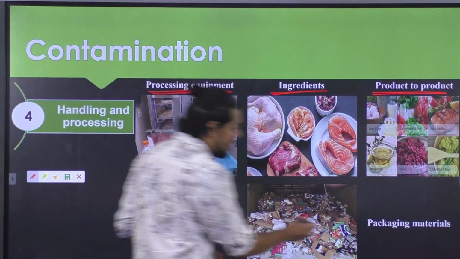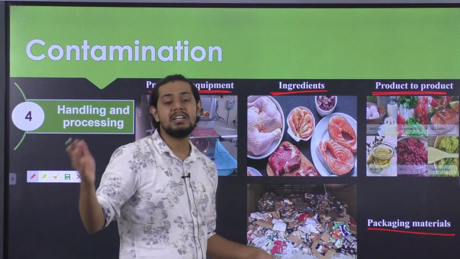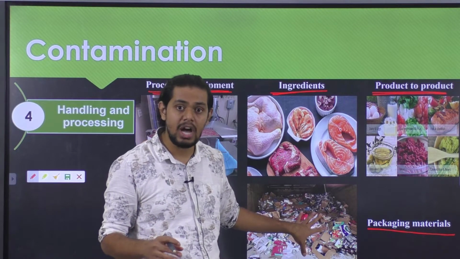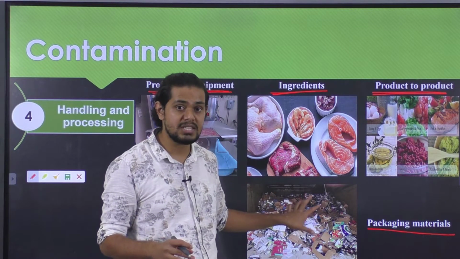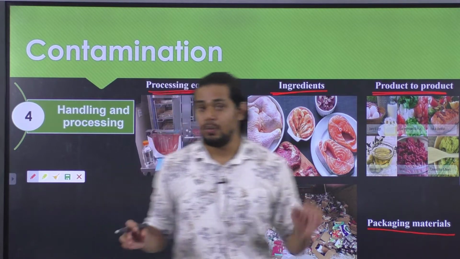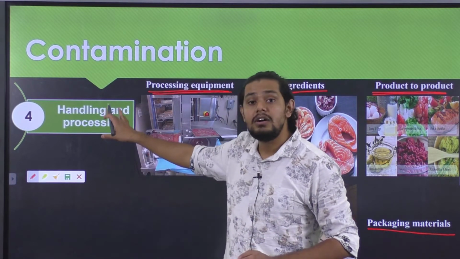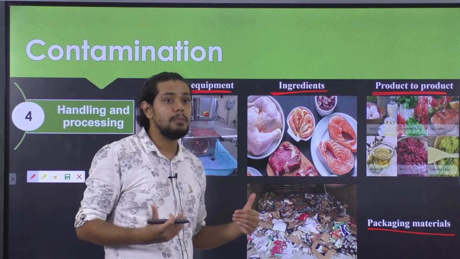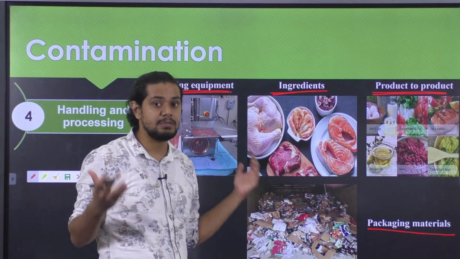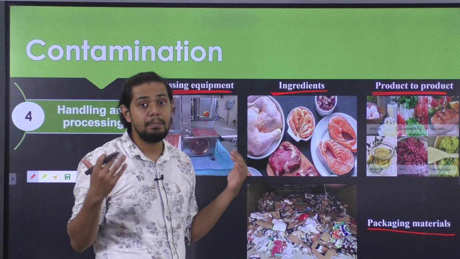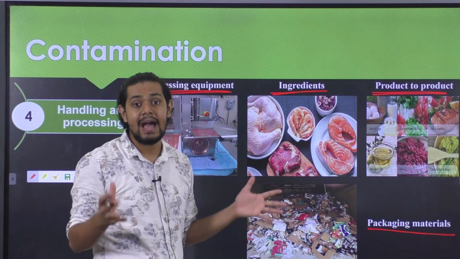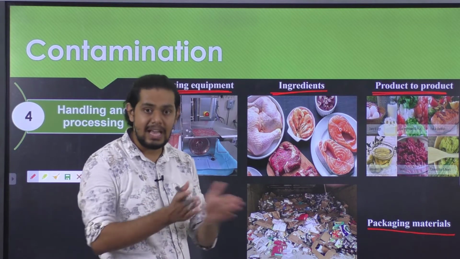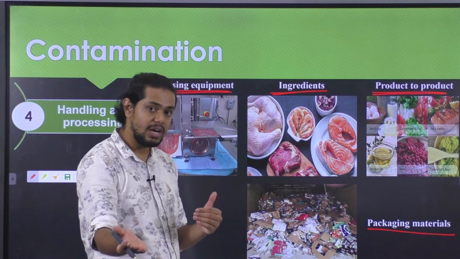Finally, we have packaging material. If the packaging material is not properly sanitized or sterilized, then it might lead to a potential source of contamination of the processed food variety. That is the reason why it is of utmost importance that an individual who is in direct contact with the food matrix is properly dressed. When I say properly dressed, it means that he or she has to wear neat clothing and also wear hand gloves, so that potential contamination from the surface of the skin can be avoided and not transmitted into the food matrix.